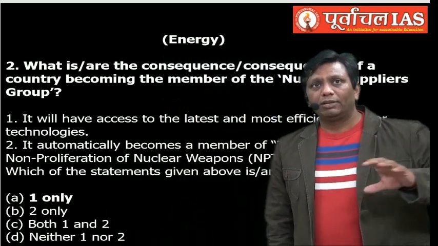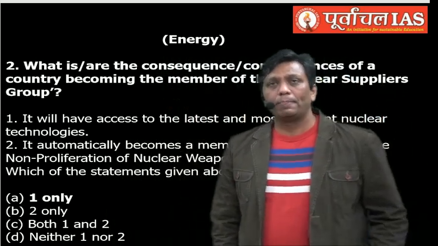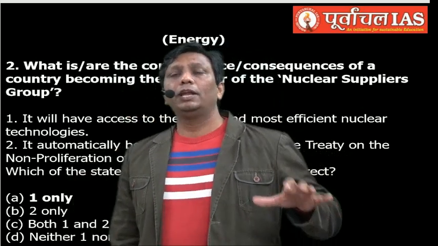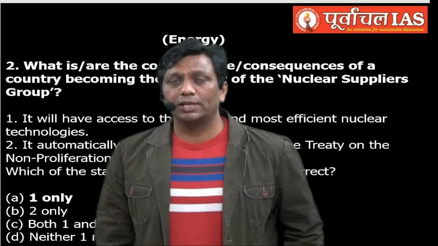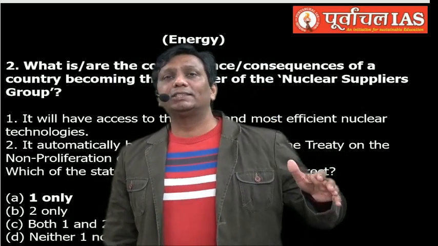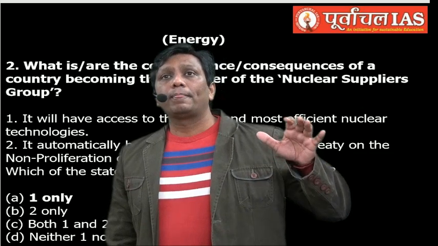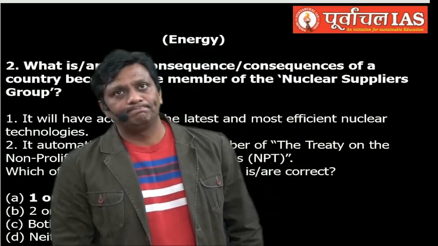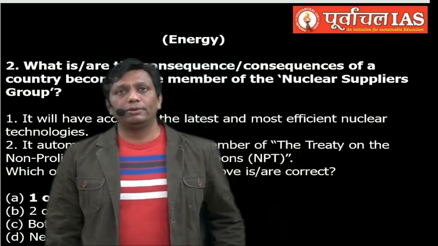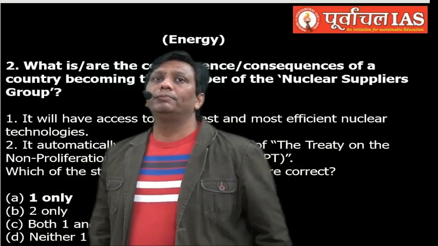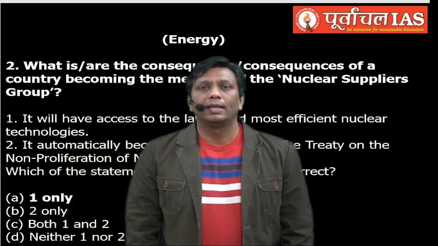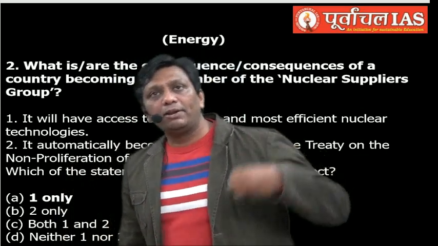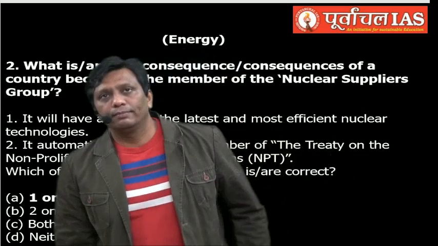But leave it. Here the topic of discussion is the Nuclear Suppliers Group. Actually guys, just after the reaction to the nuclear test that India did in Pokhran, the first time, the Smiling Buddha project, when India made and did a successful test, the Nuclear Suppliers Group was set up. Today, if you see guys, it has 48 member nations, and India wants to be a member of the NSG, the Nuclear Suppliers Group. India has shown its interest since the 1990s. I'm interested to be a member of the NSG.